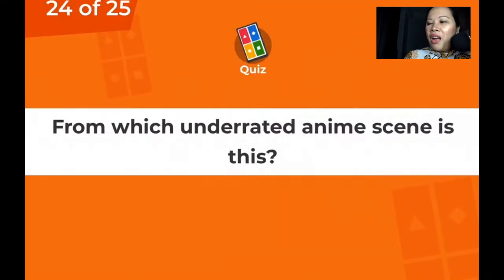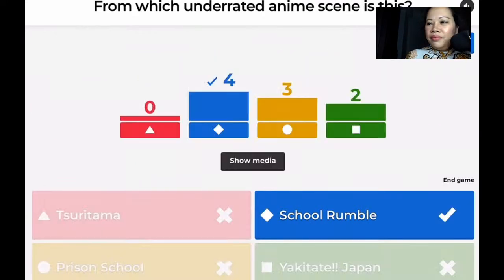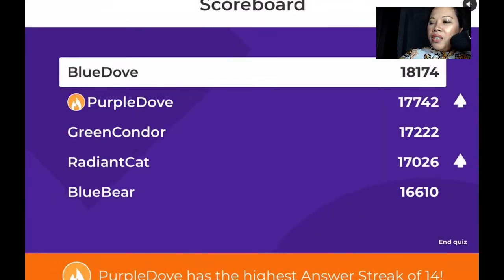24 of 25. From which underrated anime scene is this? Ooh, love the drawing. I love the picture. From which anime? Wow, well done. Yes, it was in School Rumble. Alright, let's see who's on the lead. Purple Dove is still on the lead. Sorry, Blue Dove is still on the lead. Purple Dove is following. I thought the next one will be the Green Dove. Why are you all Purple Dove and Blue Dove?